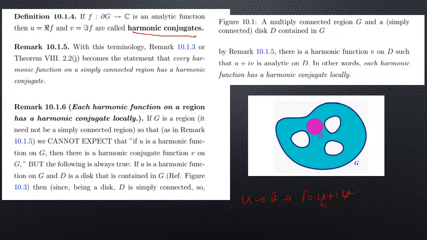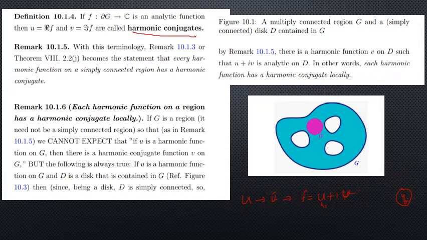Now each harmonic function on a region has a harmonic conjugate locally. These are some of the results. We need to use these results for proving the theorems. So suppose G is simply connected. By the above result, for any harmonic function we can find a harmonic conjugate to U.